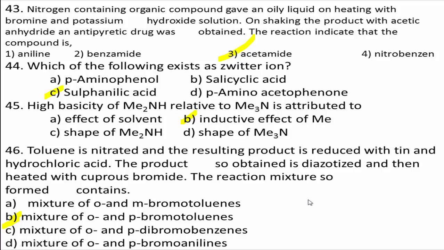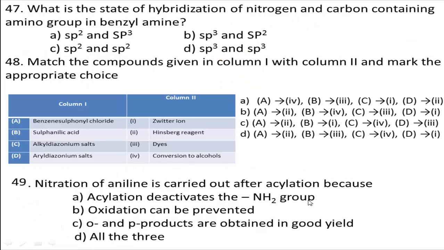Next question number 47. What is the state of hybridization of nitrogen and carbon containing amino group in benzyl amine? Benzene ring with CH2 and NH2 group. Option A, sp2 and sp3. Option B, sp3 and sp2. Option C, sp2 and sp2. Option D, sp3 and sp3.